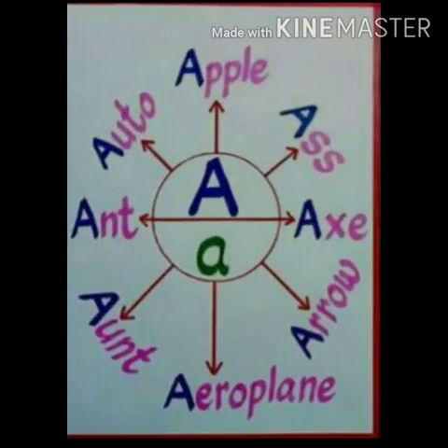Capital A, small a. A for apple, A for ass, A for eggs, A for arrow, A for aeroplane, A for aunt, A for ant, A for auto.